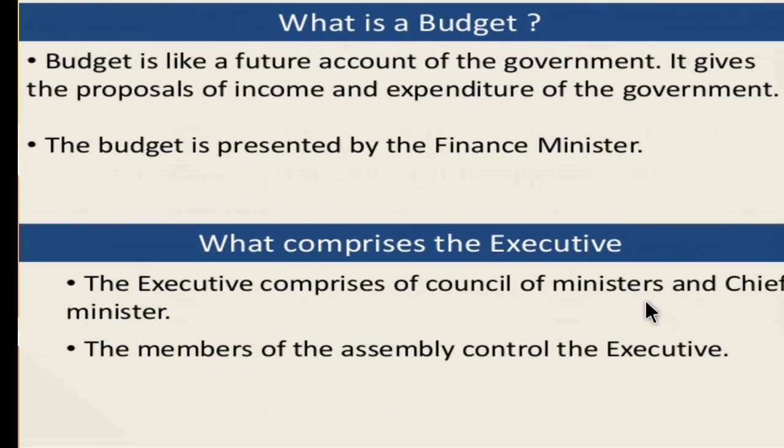So now let's see what is a budget. Budget means what? It is an account. It is like a future account of the government. It gives a proposal of income as well as the expenditure of the government. The budget is presented by the finance minister. So the budget is a future account of the government, and it includes all the income and the expenditure of the government.